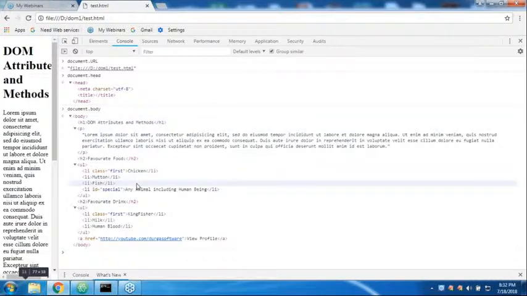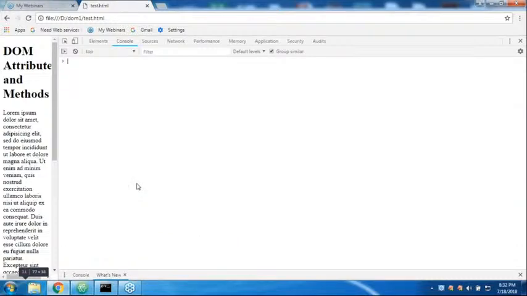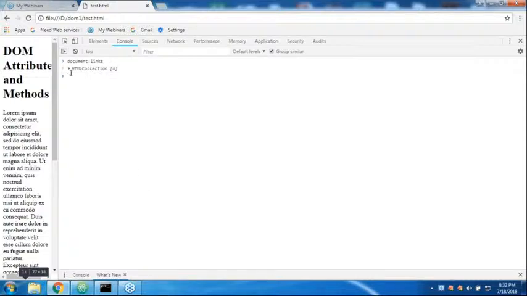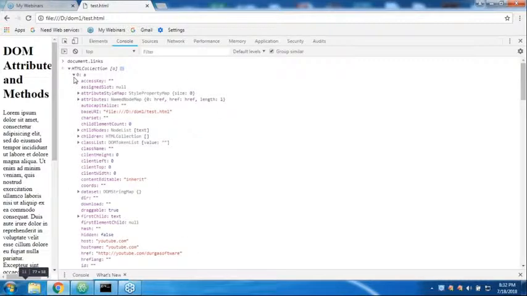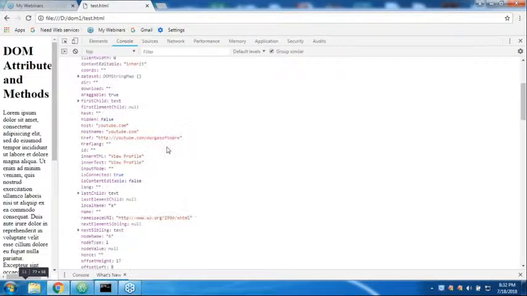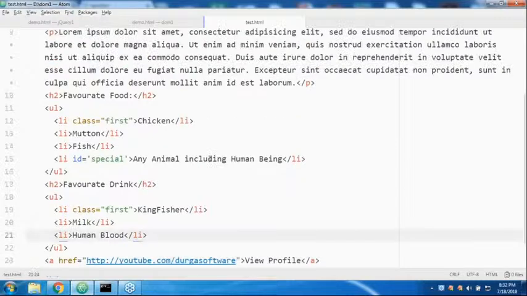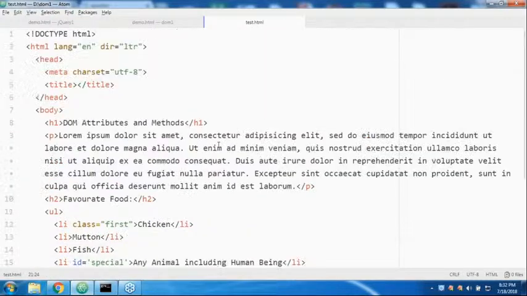Now JavaScript can do any kind of things, no problem at all. Okay, next document dot links also. Sir, how many links are there? Only one link. These are the various properties that are there. What is that link? Have you observed? youtube.com/Durga software. Yes, here one link I kept, sir, view profile. Okay, like this is the profile I kept. Any doubt? Are you in a position to understand, right? Okay, that's all. This is what you people should be aware of, sir.